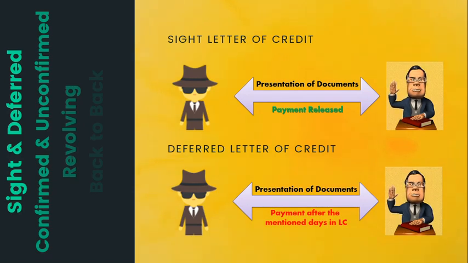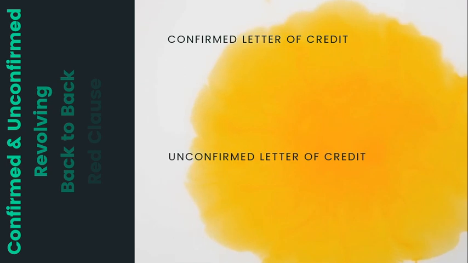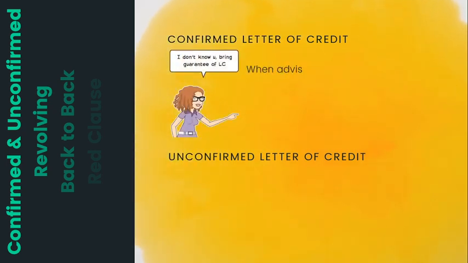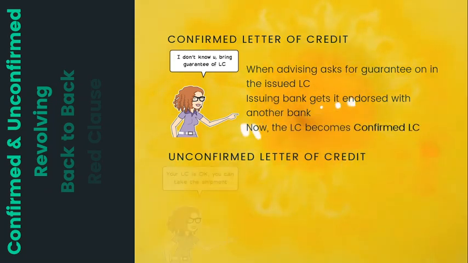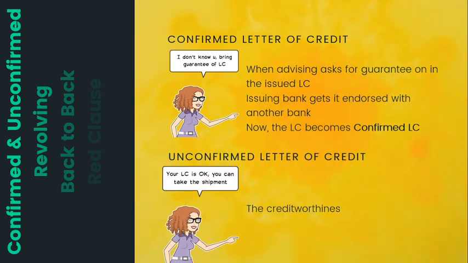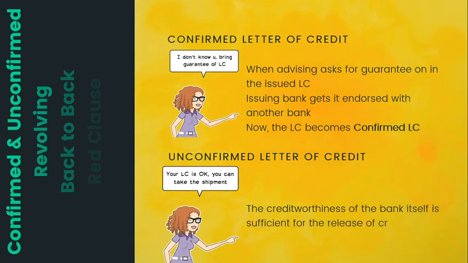A letter of credit is called confirmed in a situation when the advising bank asks for a guarantee or an endorsement by some recognized bank. This is exercised in case of deficiency in the creditworthiness of the issuing bank. This kind of letter of credit is rarely practiced. By and large, letters of credit are of the unconfirmed type, meaning the issuing bank has enough credibility for the credit to be extended. For a confirmed letter of credit, the issuing bank and guaranteeing bank are different.